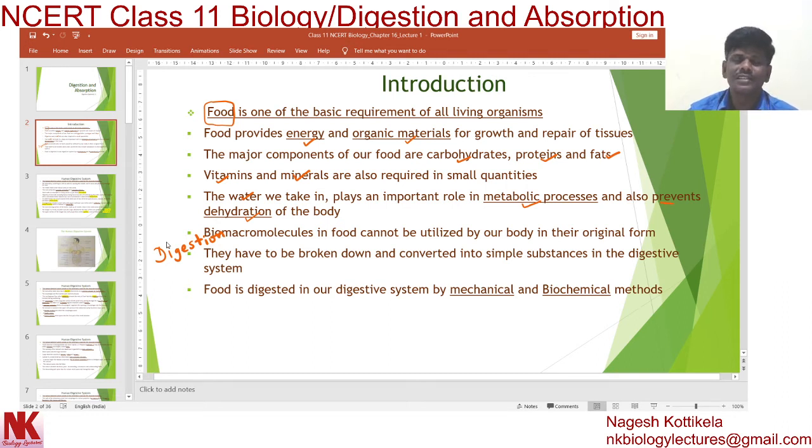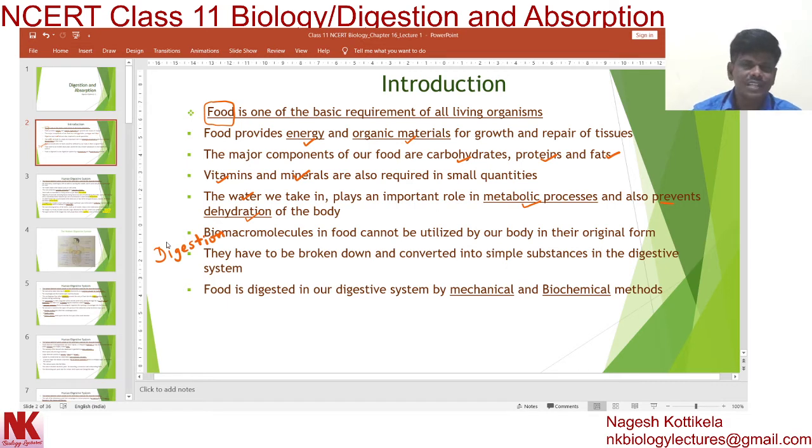Dear students, the components present in our food materials are not readily utilized by our body, because many of them are complex molecules. They have to be broken down into simpler absorbable units, and only then are they utilized in our body.